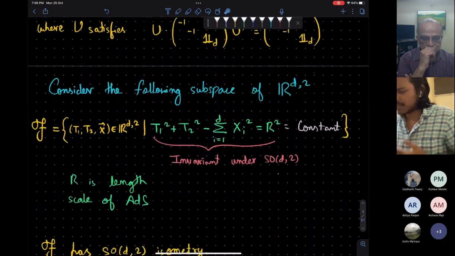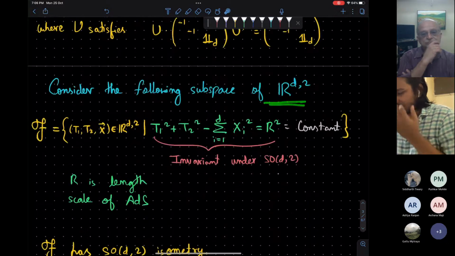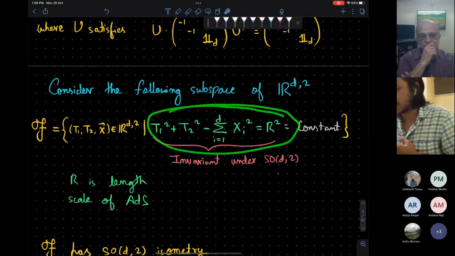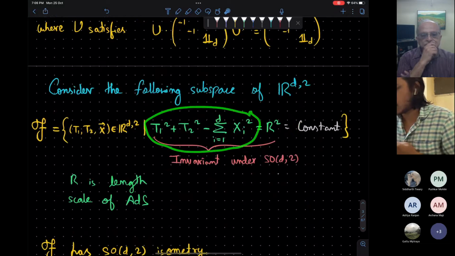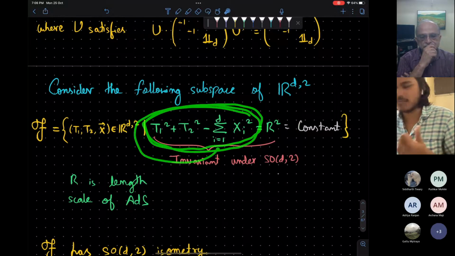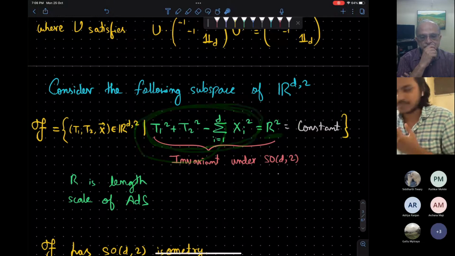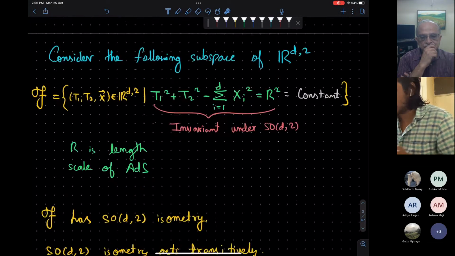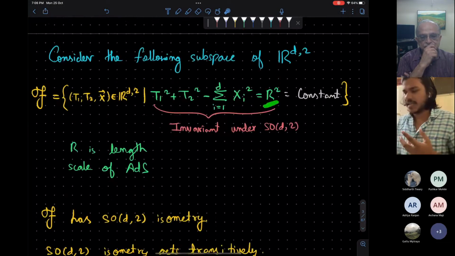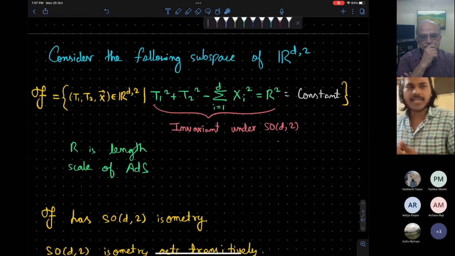Now we work with a subspace of this R^{d,2}, and the subspace is defined by this equation where this SO(d,2) invariant quadratic form is some constant. This constant R^2 is the length scale of the AdS. For now, we can take it to be one.